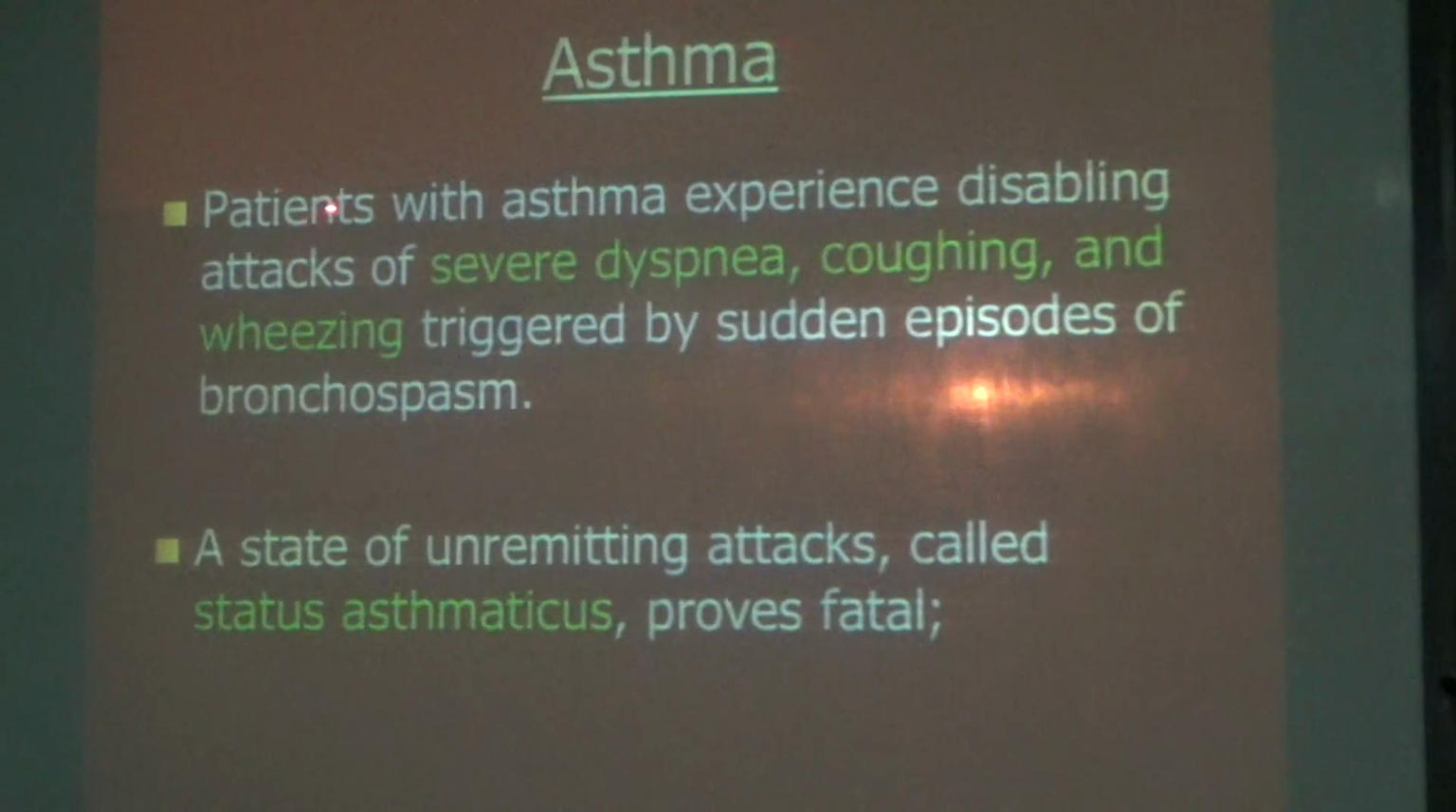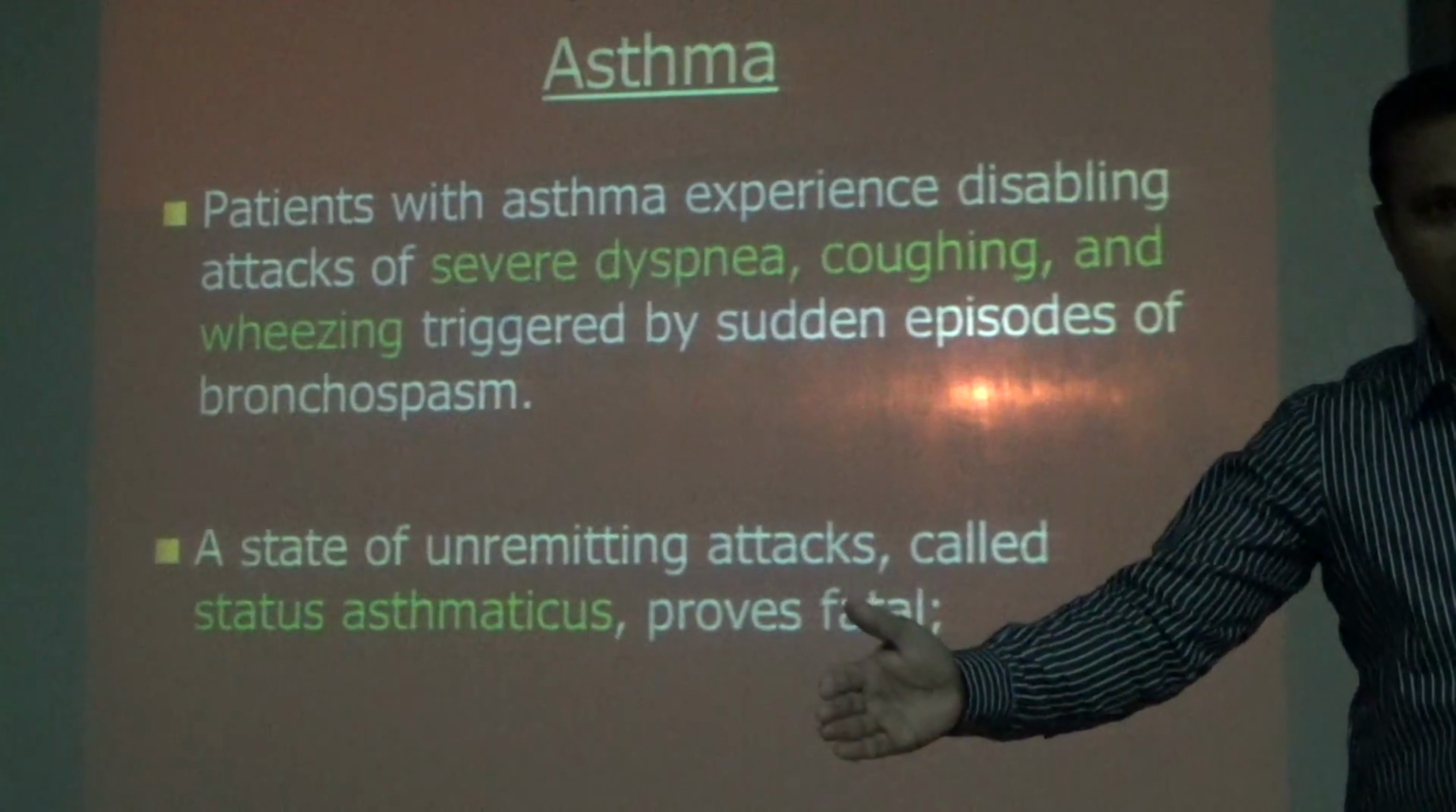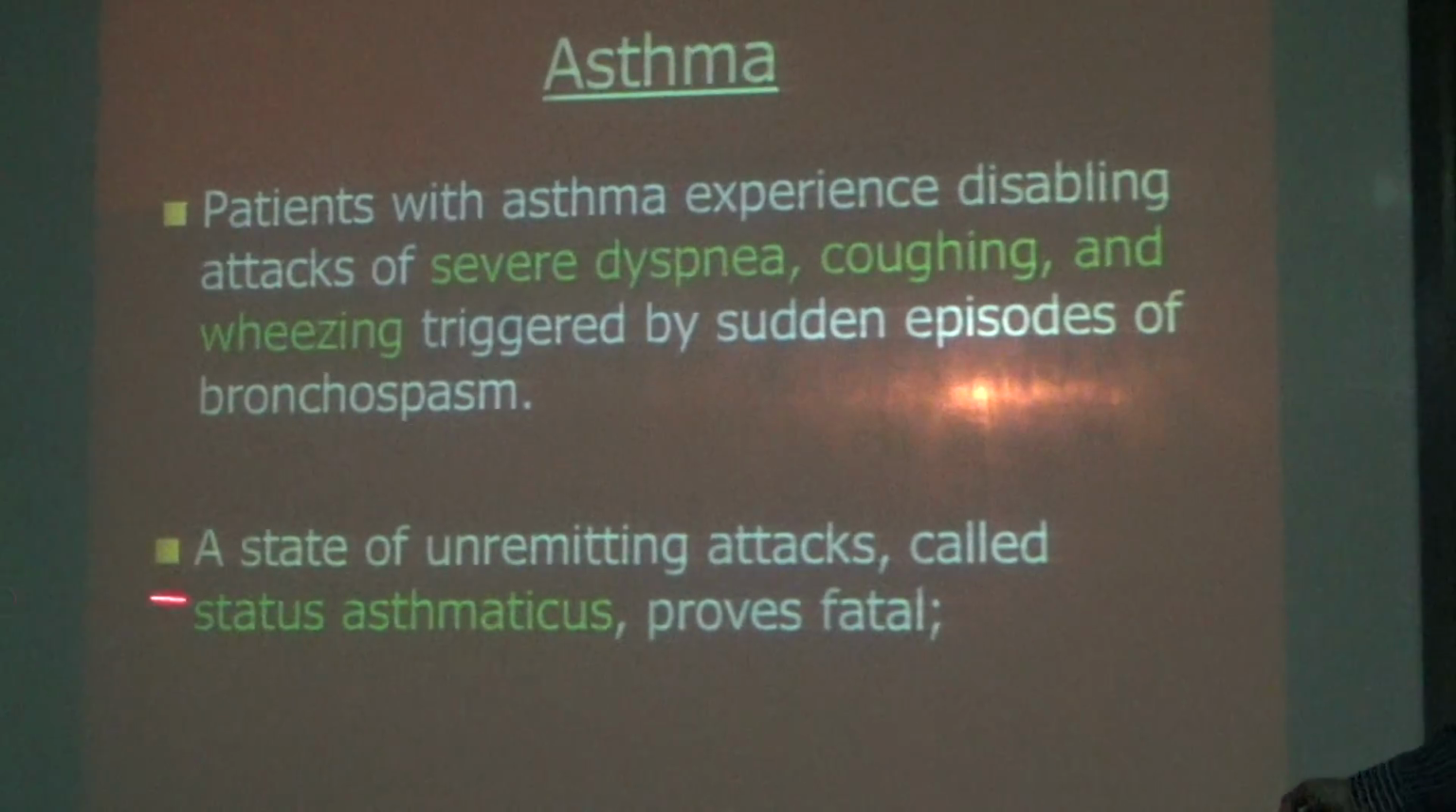Patients with asthma experience disabling attacks of severe dyspnea, cough and wheezing triggered by sudden episodes of bronchospasm. A state of unremitting attacks called status asthmaticus can prove fatal. In the sense, a patient is having continuous attacks of asthma. The terminology is known as status asthmaticus, and the patient may sometimes collapse.